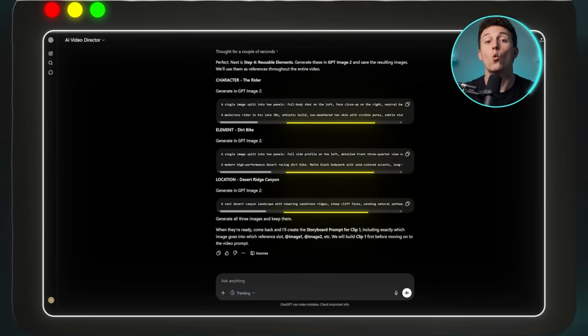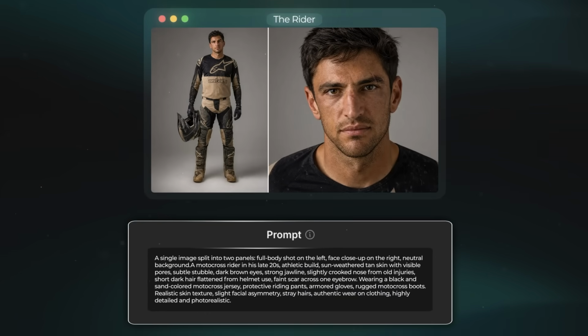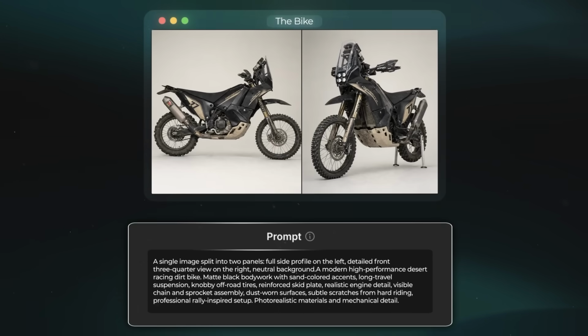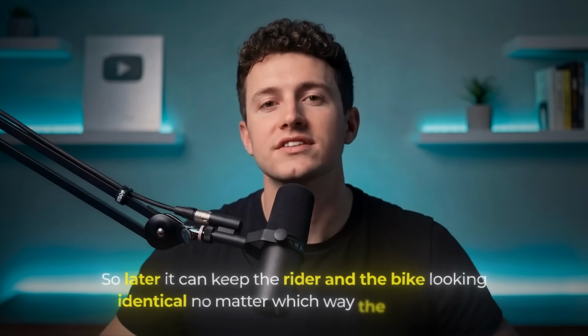These prompts don't make one normal image each. Each one comes out as a reference sheet. The rider is rendered as a full body shot and a close-up of his face in the same image. The bike comes as a side-on view and a front angle together. And that's on purpose because it gives the video model more than one angle to work from, so later it can keep the rider and the bike looking identical, no matter which way the shot faces.